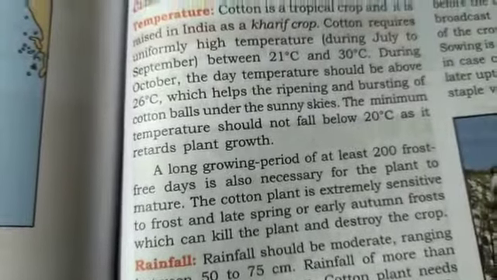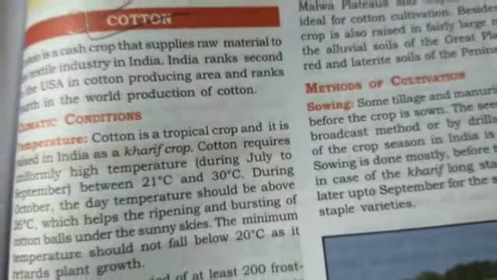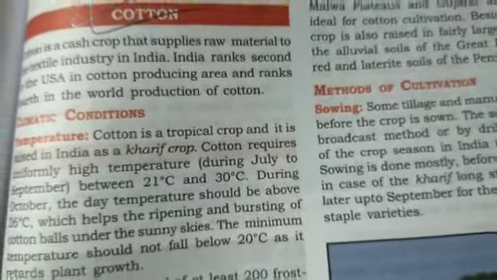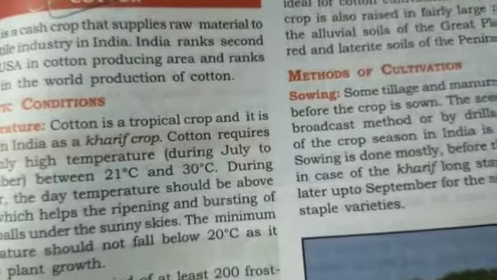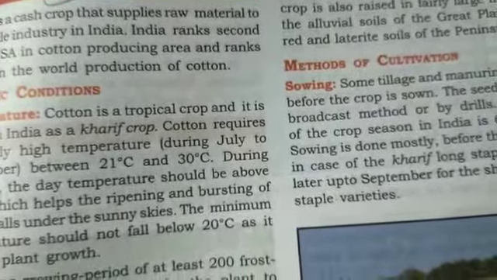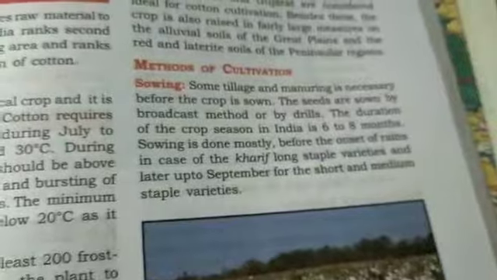Rainfall is 50 to 75 centimeters. Soil, as I told you, is black soil, very much used here. Gujarat is considered ideal for cotton cultivation. Besides this, fairly large areas of alluvial soil in the Great Plains, and red and laterite soil, are also suitable for the growth of cotton. Sowing season is given.